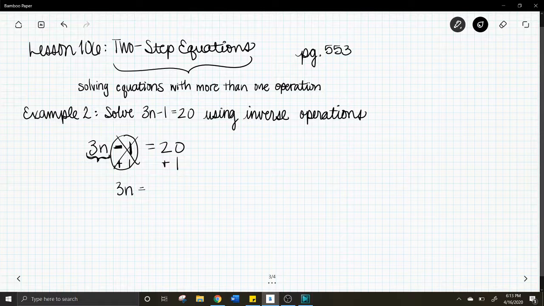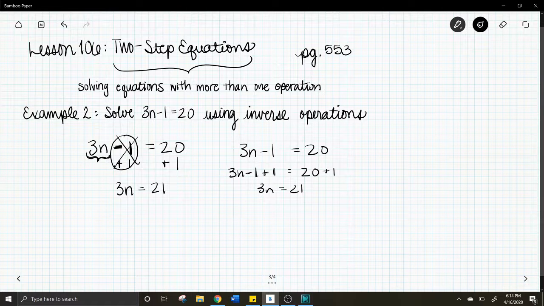And then what's 20 plus 1? It's 21. Okay? Another way we write these, so I'll rewrite this part of it, is you can add the 1 to the end of the equation. That's how you'll see it in your book. They add it to the end. So if we were trying to solve this equation as it is, we would say 3n minus 1 plus 1. So minus 1 plus 1 is 0. 20 plus 1 is 21. We end up at this same step.